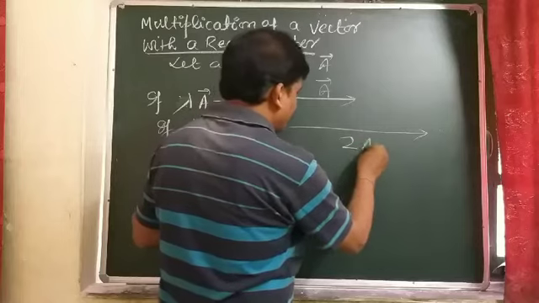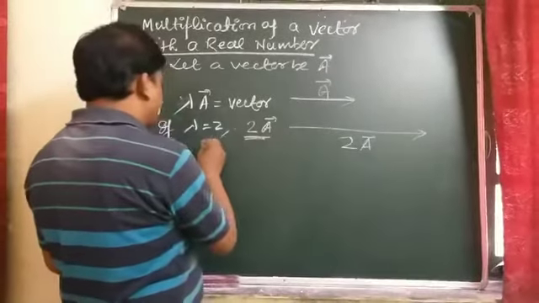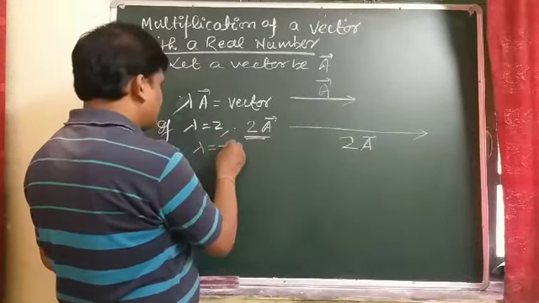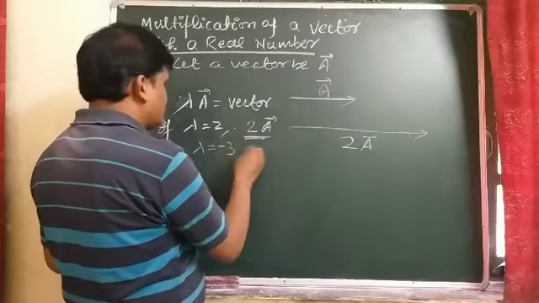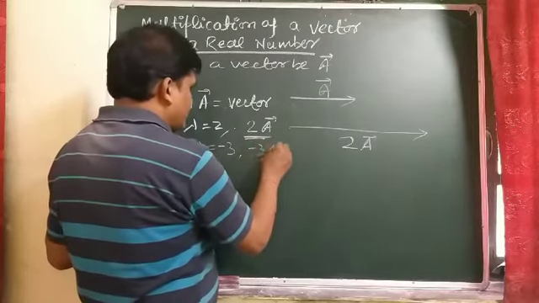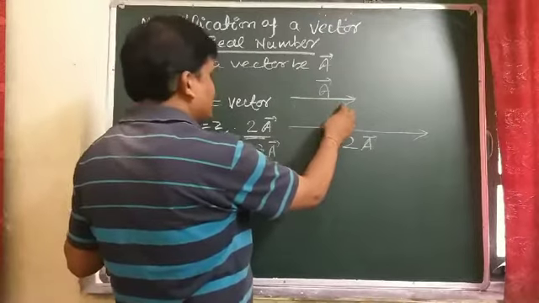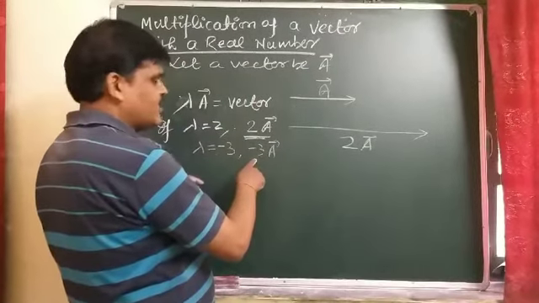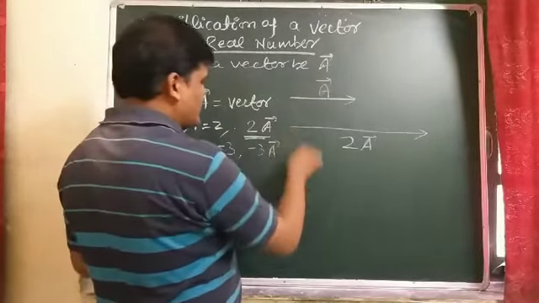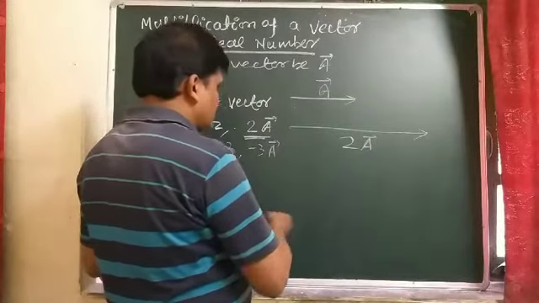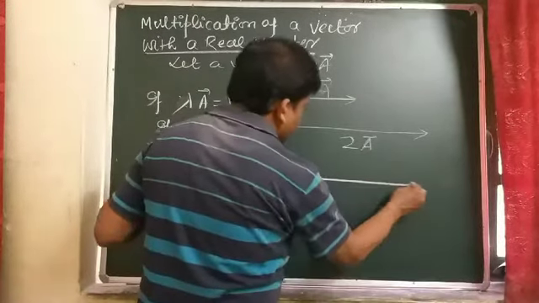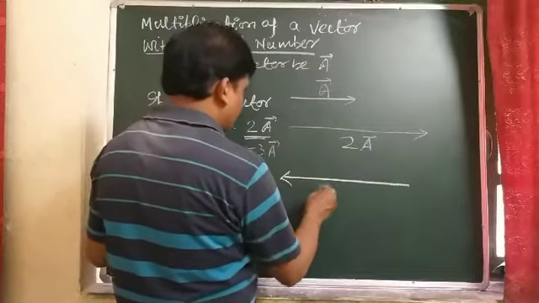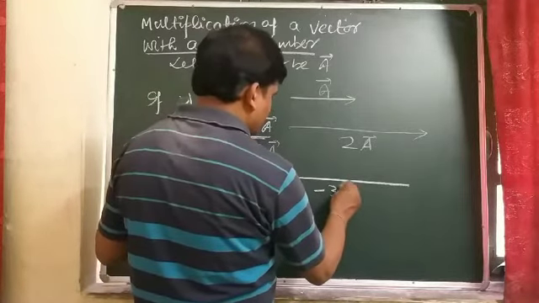2 vector A. In the same way, if lambda is minus 3, that will be minus 3A. It means vector A's direction is changed, and magnitude will also be changed. So it can be shown by minus 3A vector.